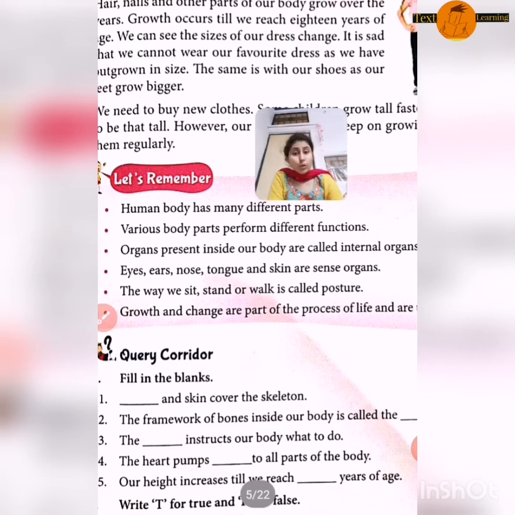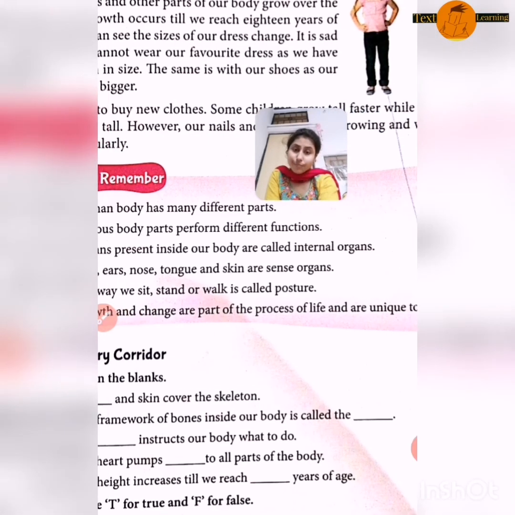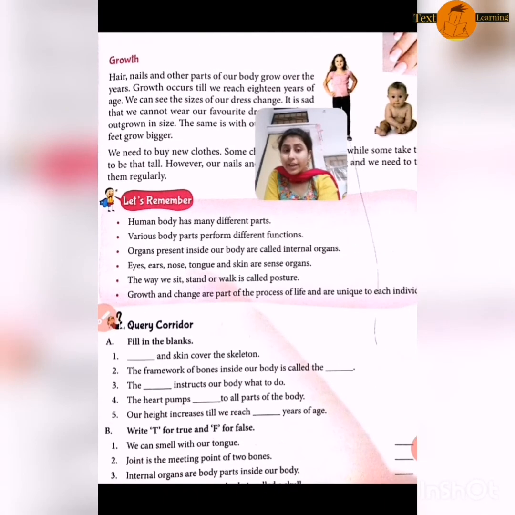Eyes, ear, nose, tongue and skin are sense organs. The way we sit, stand, walk is called posture. Growth and change are part of the process of life, and they are unique to each individual. Each individual means growth is different for every person.